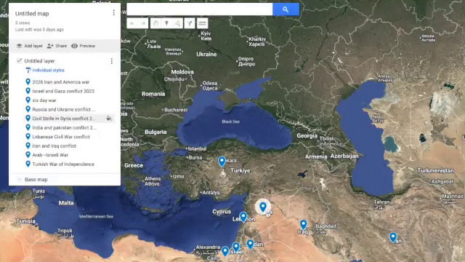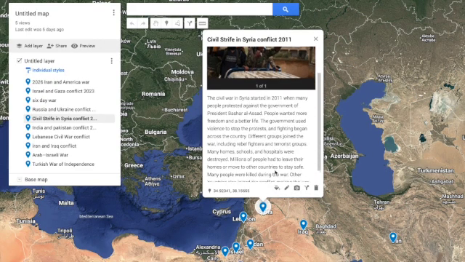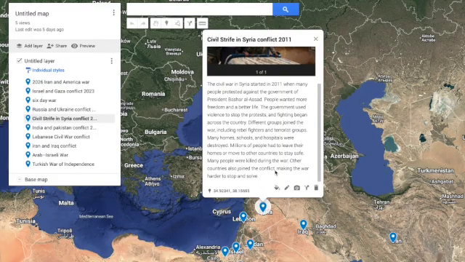Civil strife in Syria conflict 2011. The civil war in Syria started in 2011 when many people protested against the government of President Bashar al-Assad. People wanted more freedom and a better life. The government used violence to stop the protests, and fighting began across the country.